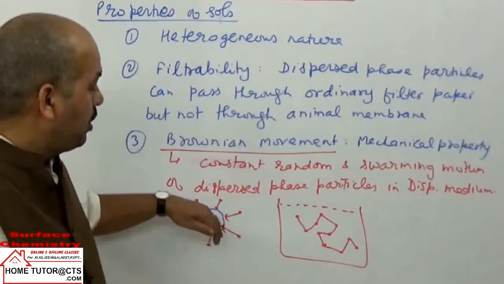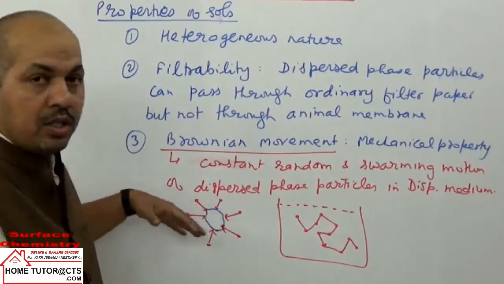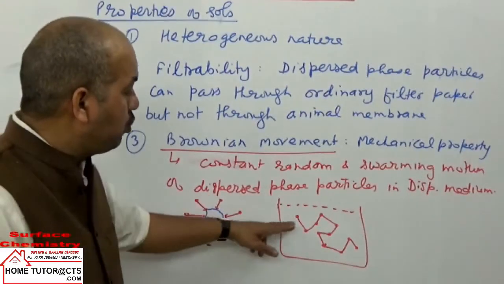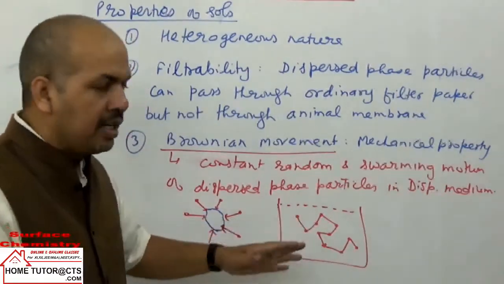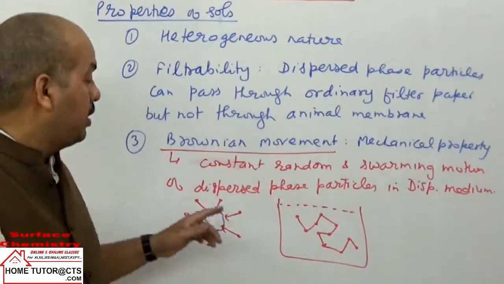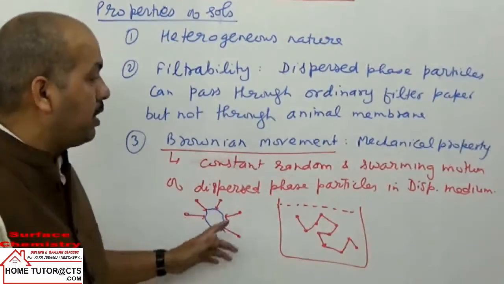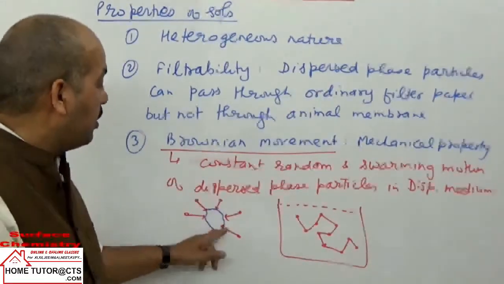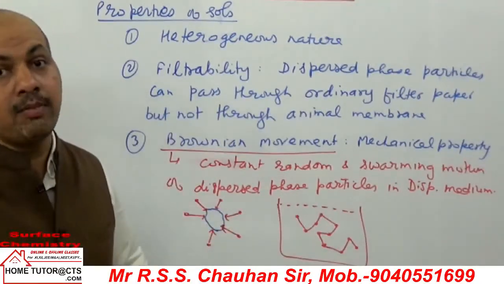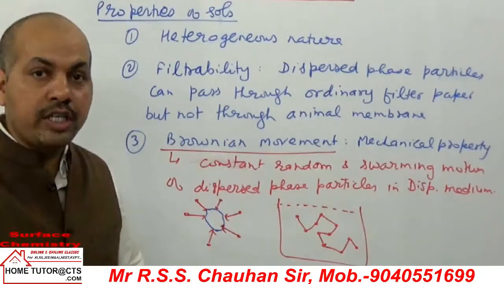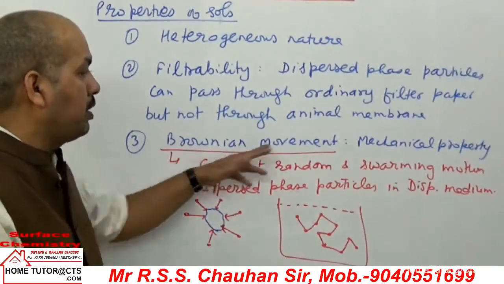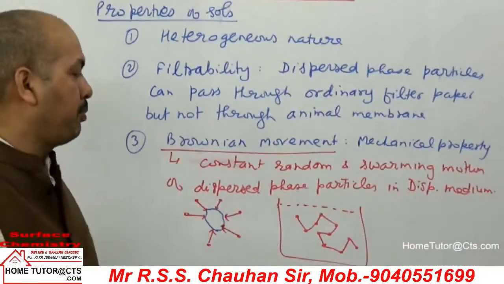So what happens? The particles will be drifting to one of the directions. They can move to this position or then to this position. It depends from which side more force is coming by the dispersion medium particles which are colliding with the dispersed phase particles, due to which they will follow this kind of zigzag motion, constant random swarming motion. So this kind of motion is called Brownian movement, taken under mechanical property.